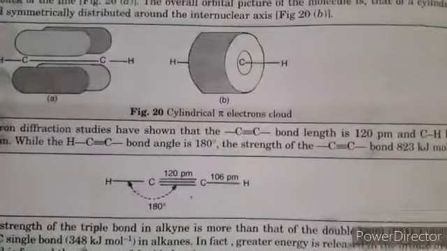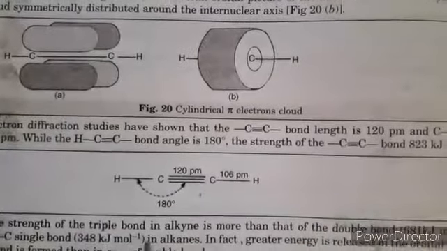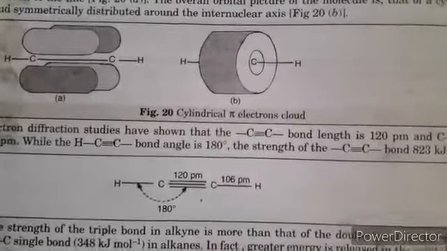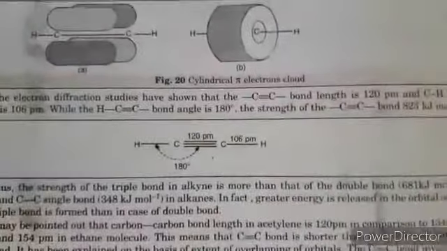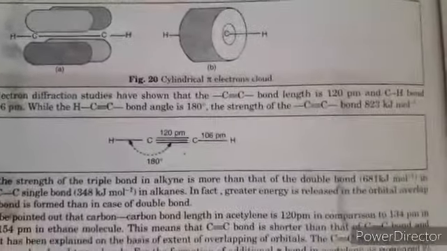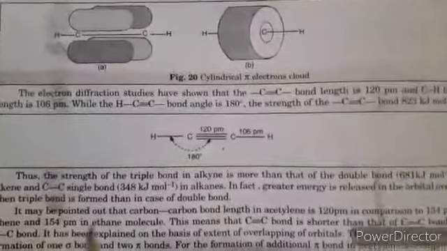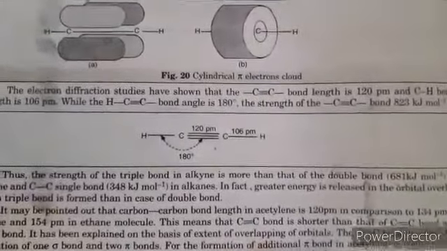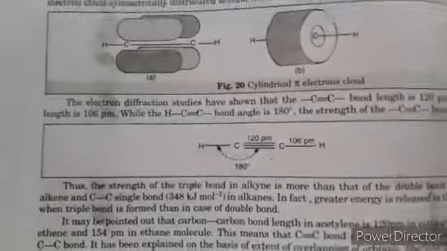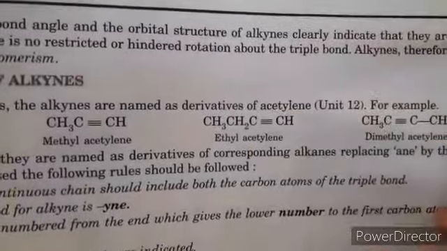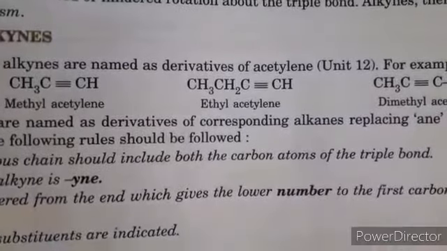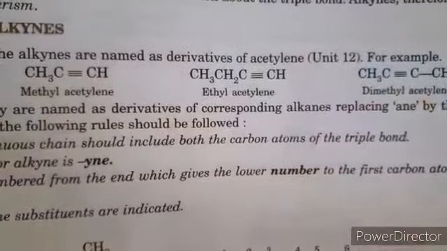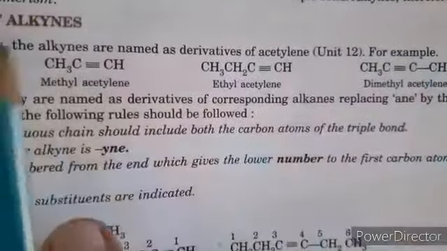So it means the triple bond in alkyne is stronger as compared to a double bond, because the energy required to break the triple bond is more as compared to a double bond and a single bond. It means greater energy is released in the orbital overlapping in the case of a triple bond as compared to a double bond. Clear? So the structure of the alkyne molecule clearly indicates it is a linear molecule. There is no hindrance to rotation about a triple bond like in alkenes, so it has no geometrical isomerism.